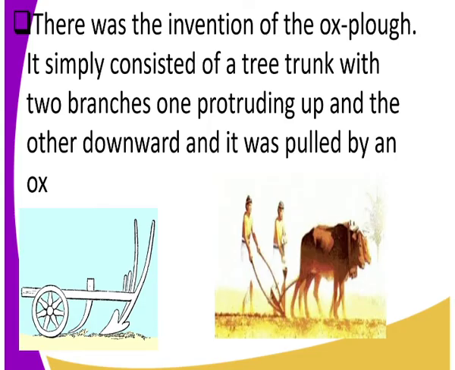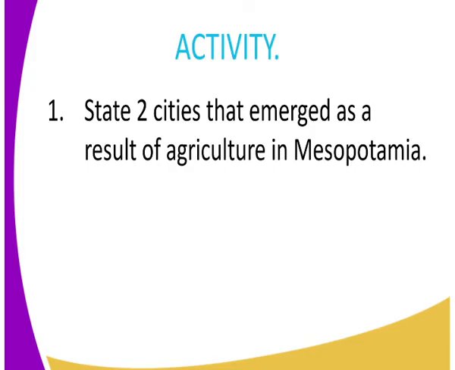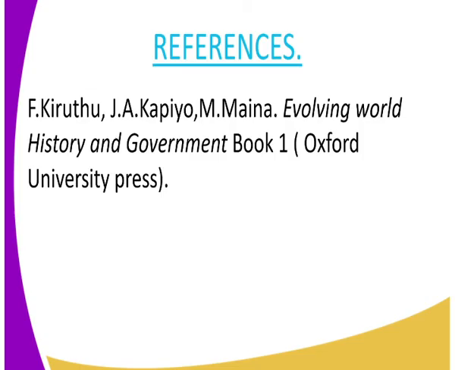Now, class, can we name two cities that emerged as a result of early agriculture in Mesopotamia? And for our reference, let us use Evolving World, History and Government, Book 1, Oxford University Press.